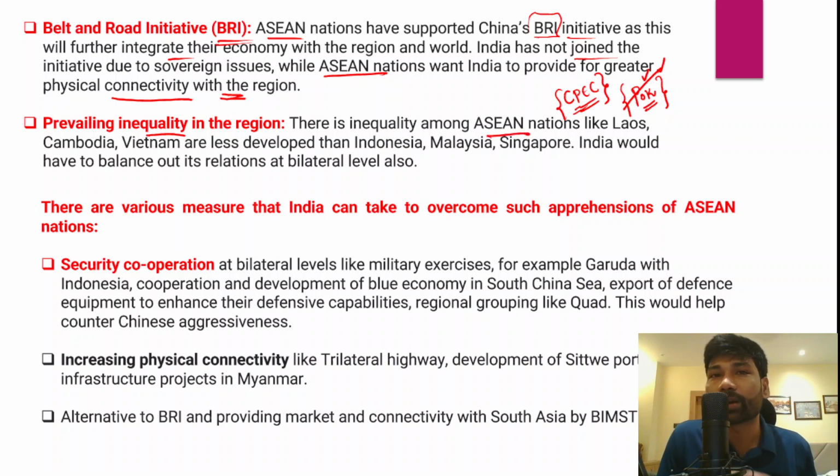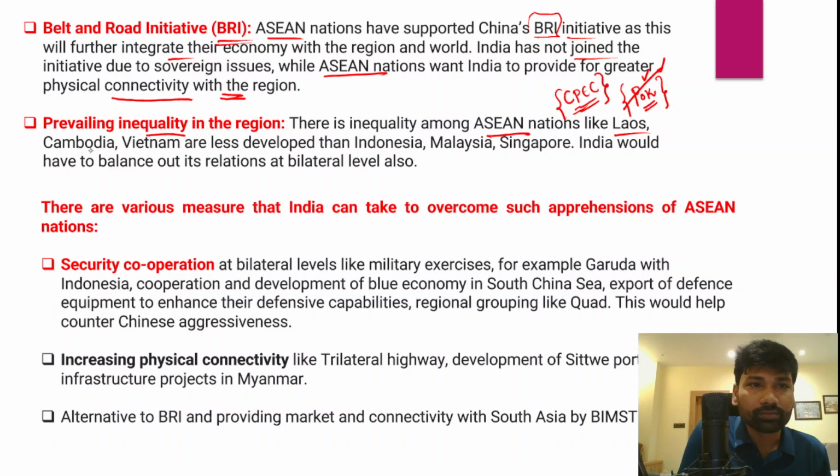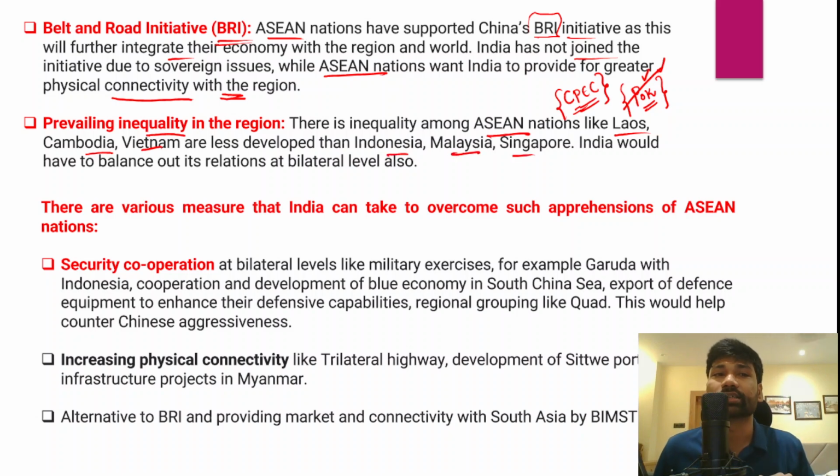For example, we need to compare the development of Malaysia, Singapore with Indonesia, right? So we need to compare the development of Singapore, Malaysia with Cambodia and Laos. So there is a huge inequality that has been existing. Inequality in the sense that countries like Laos, Cambodia, Vietnam are very often known as less developed countries compared to Indonesia, Malaysia, Singapore within the Asian region.